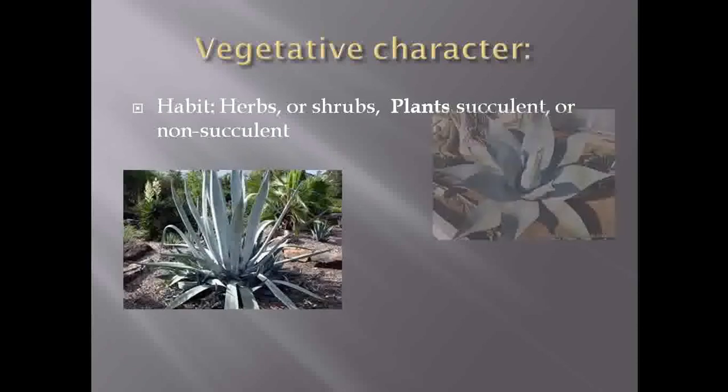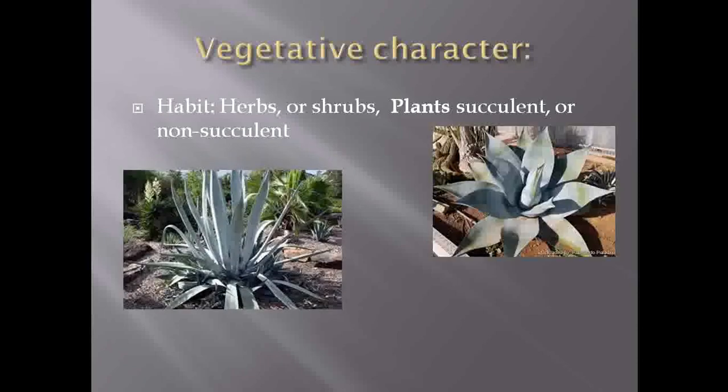So now moving to the next, we are going to study in detail the vegetative characters of this family. Under the vegetative characters we are going to observe habit, root system, stem and leaves of this family. When we study the habit, according to the photographs, these are some members which are included under this family.